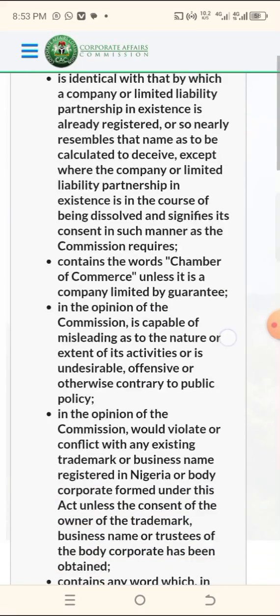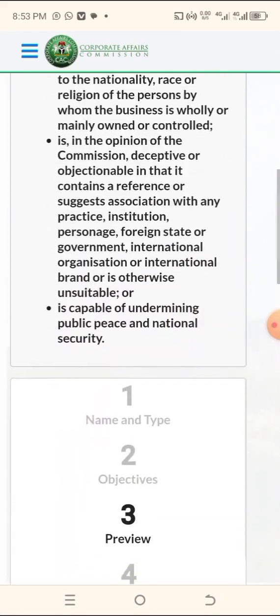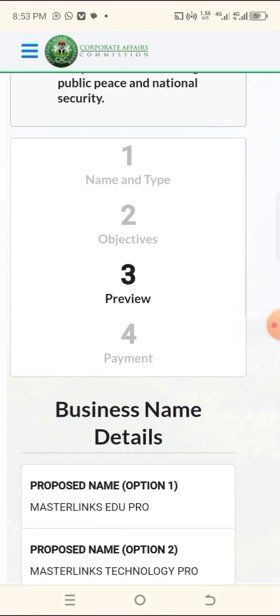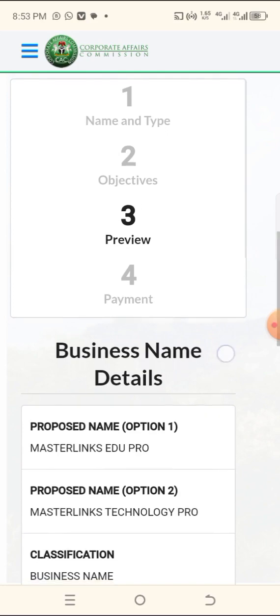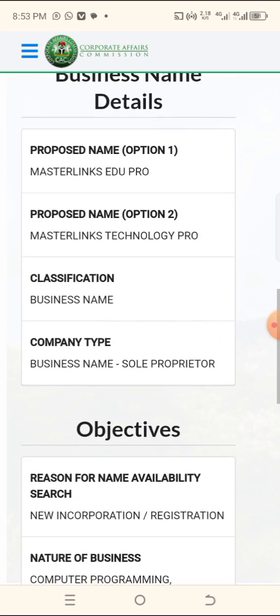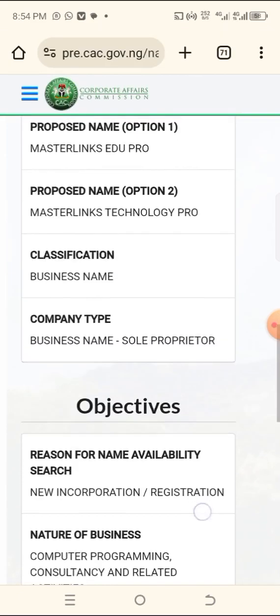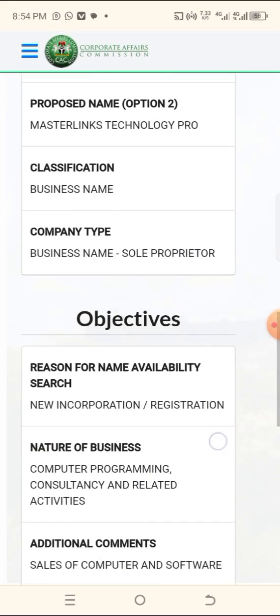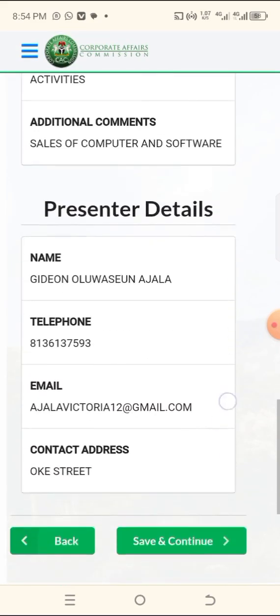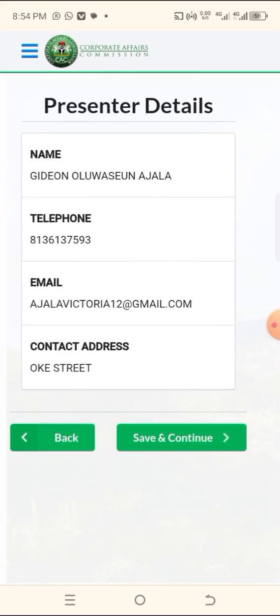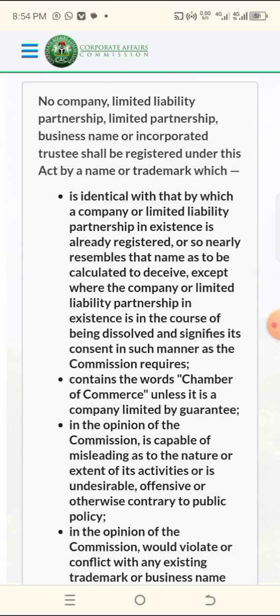When you click on save and continue, you come down here, you verify all your names, verify the information. If it's not correct, you go back. If it's correct, you continue. When you verify the information, you now click on save and continue.